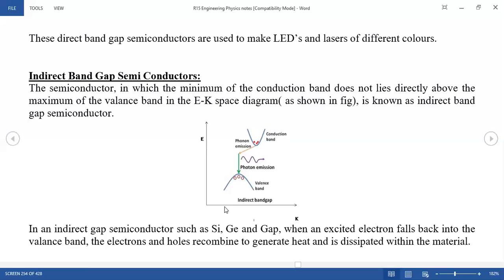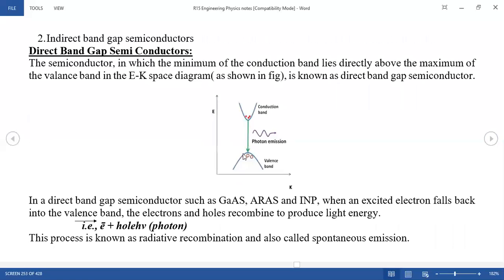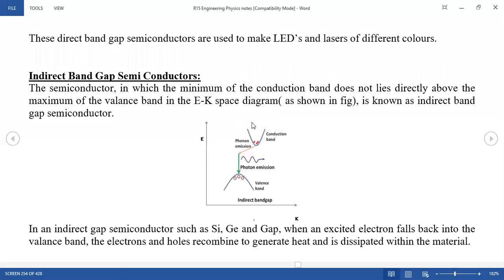This is the energy level, this is K. This is the maximum level of the valence band. This is the minimum level of the conduction band, but not exactly aligned. In the direct band gap, the energy levels are the same: the maximum position of the valence band lies directly with the minimum position of the conduction band. But in the case of indirect band gap, we can't see that. It is somewhat shifted, so this type we call an indirect band gap semiconductor.